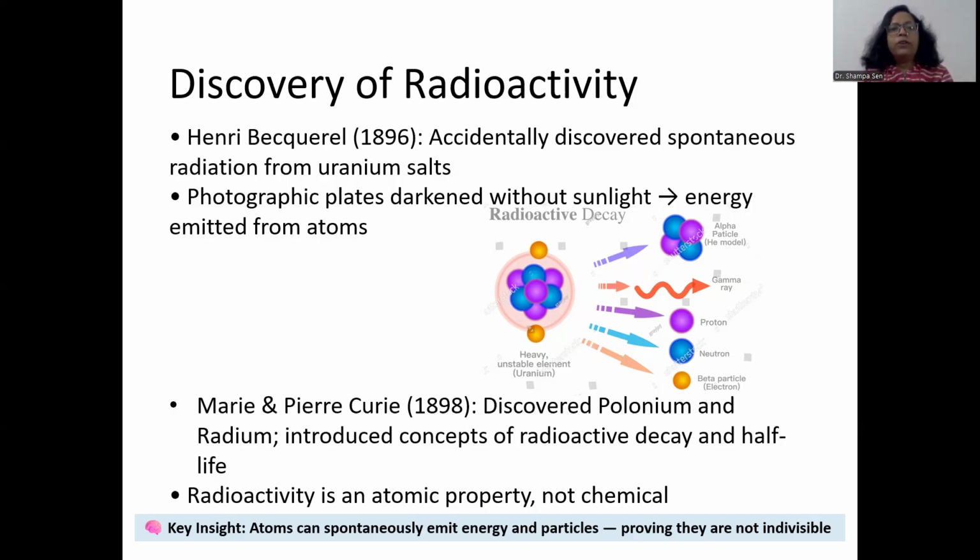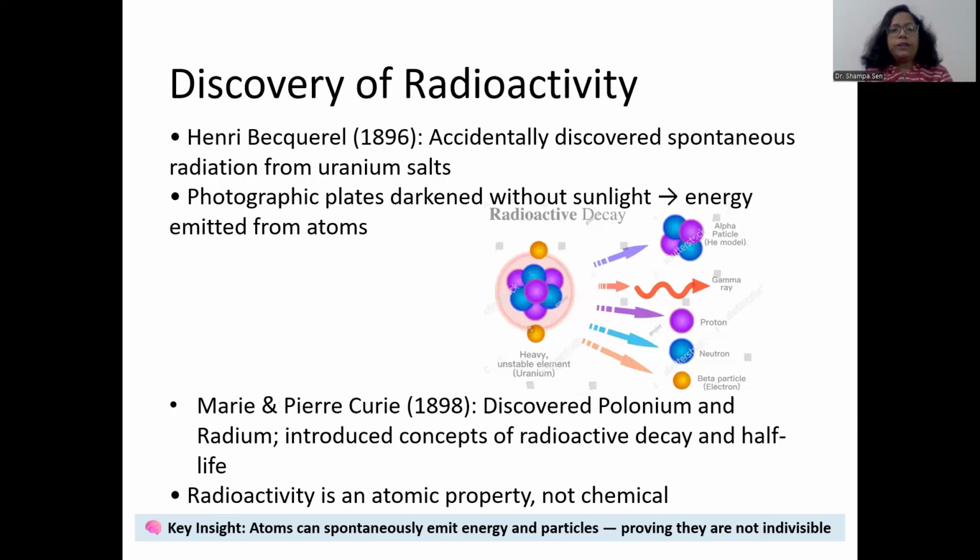Next day when the lab was opened, it was found that the photographic plates had some darkened spots. So he concluded that some energy was emitted from atoms present in that lab, and those darkened spots were because of that radiation.